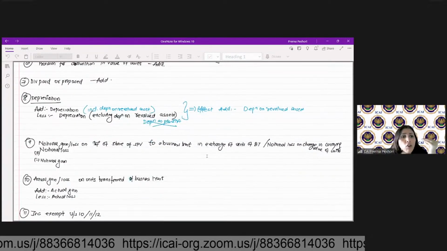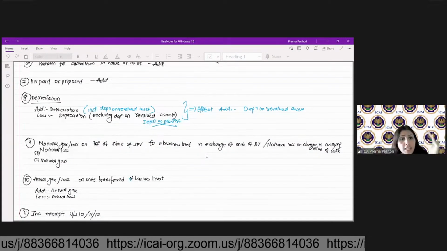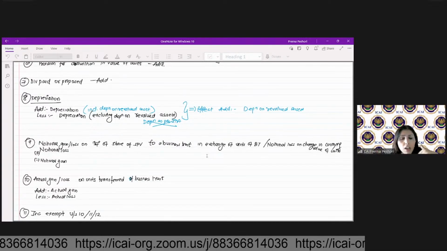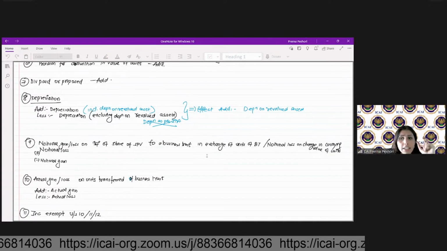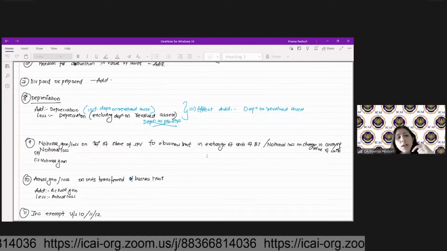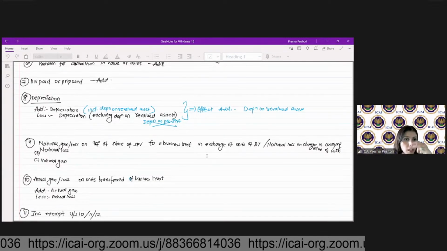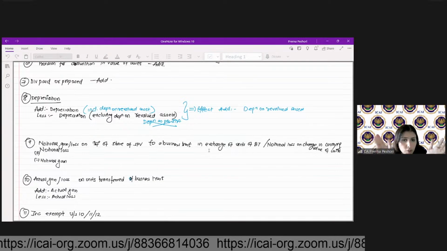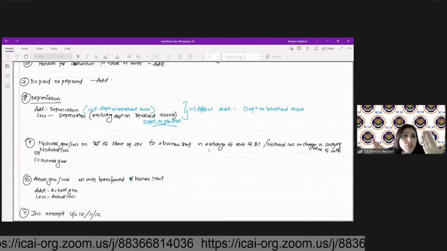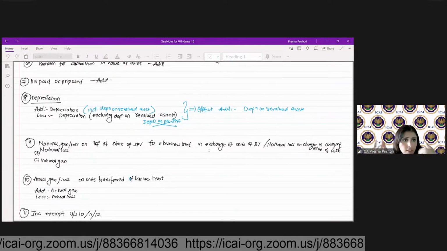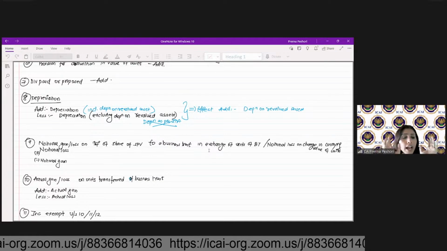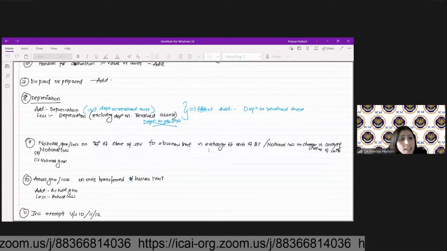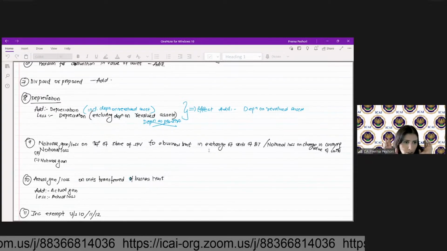Then notional gain or loss on transfer of share of SPV to a business trust in exchange of units of business trust, or notional loss on change in the carrying value of units. So we have to add back the loss, reduce the gain. When the shares of the SPV are transferred to a business trust and in exchange you get the units of the business trust, the notional gain or loss has to be added back or reduced, and the actual gain or loss has to be actually recorded.